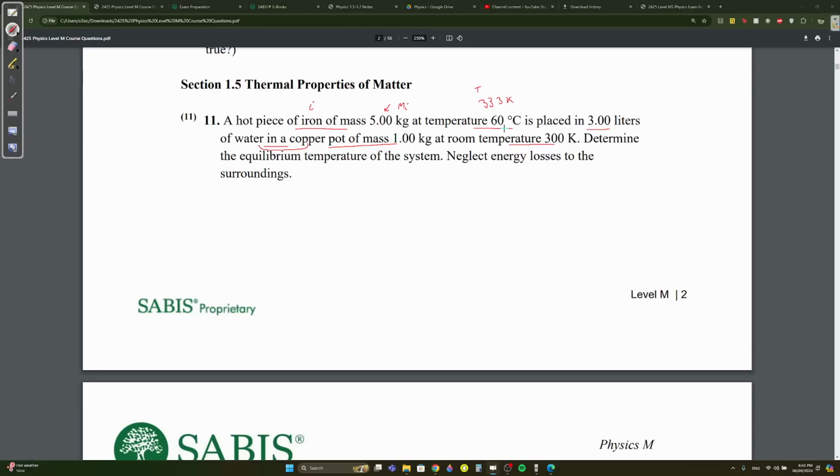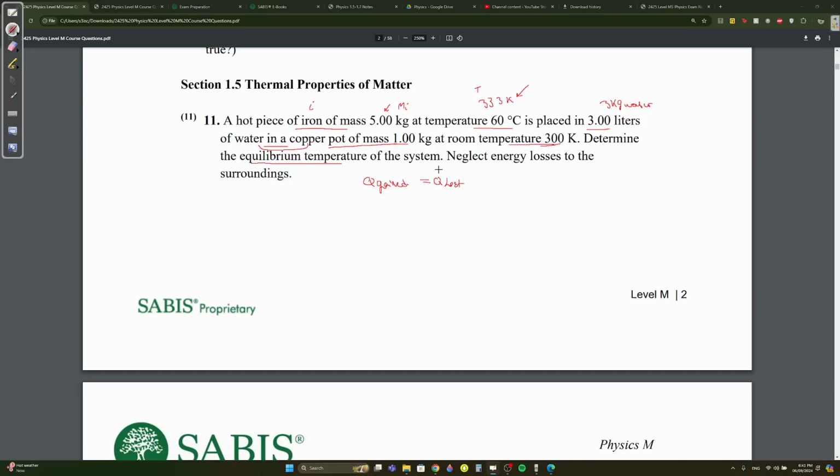And it's placed in 3 liters of water. You know that 1 liter of water is 1 kilogram of water because the density of water is 1. So 3 liters of water is the same as 3 kg of water. And a copper pot of mass 1 kilogram at temperature 300. Determine the equilibrium temperature. Whenever you see equilibrium temperature, thermal equilibrium, it means Q gained equals Q lost.